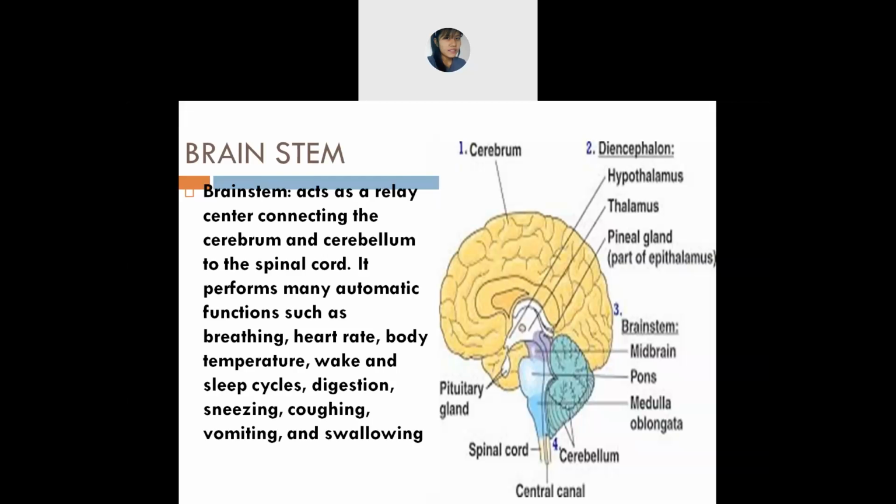Okay, are you clear? And this brainstem, its functions are automatic. You breathe, your heart rate, everything is automatic. It's natural. So the brainstem helps you in performing all these things. Okay, are you clear, everyone, about brainstem?